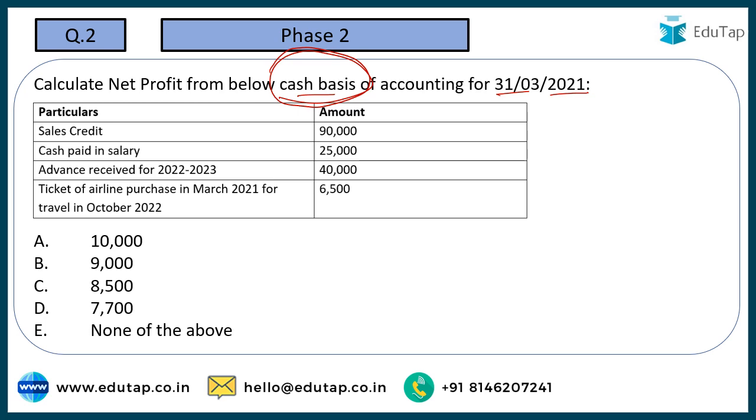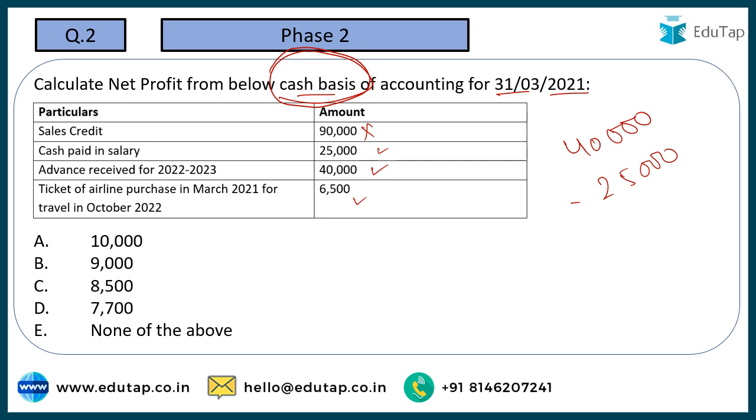First we have credit sales. Credit sales, no cash, not going to be considered. Cash paid in salary 25,000 is going to be considered as an expense, so this is going to be written in minus. Advance received for 2022-2023: though this is an advance, we have received the cash, so we are going to include it in the income. And ticket of airline purchased in 2021 for travel in 2022: again, a payment we have done.